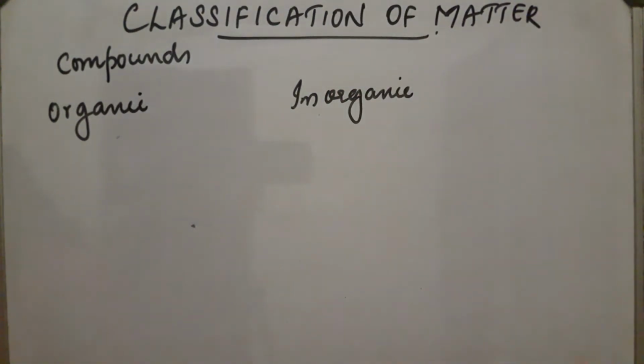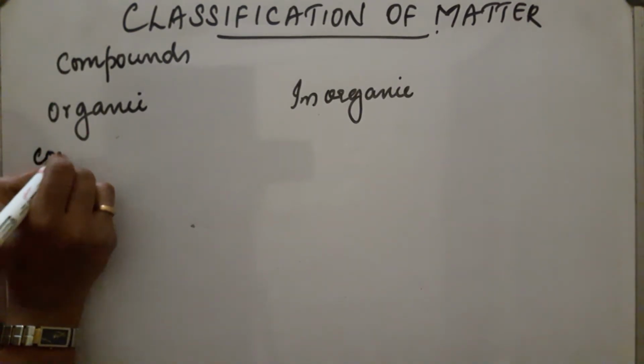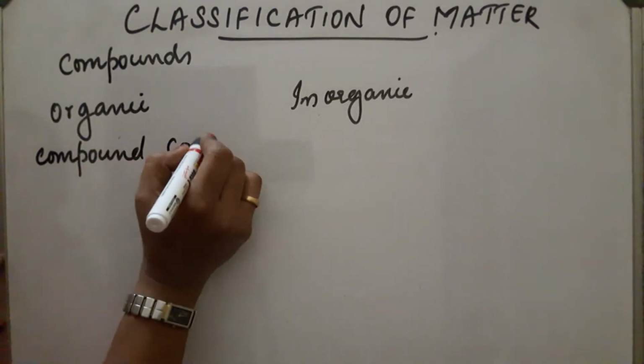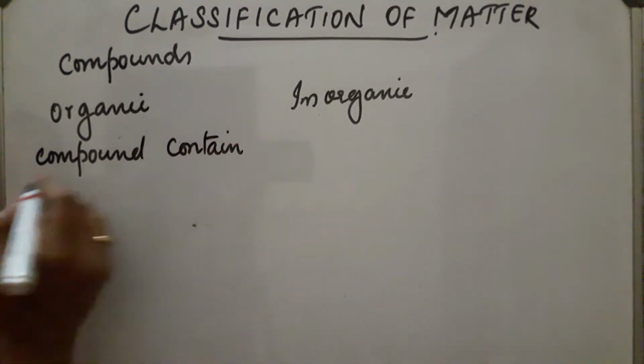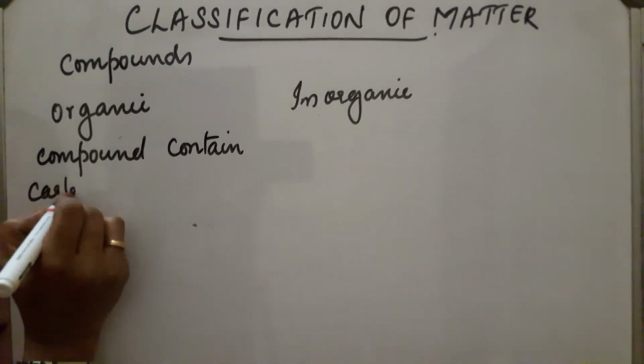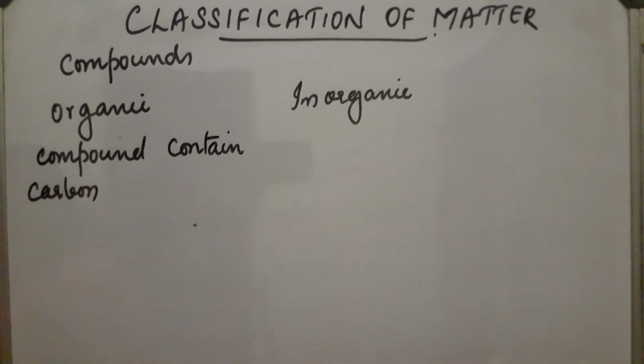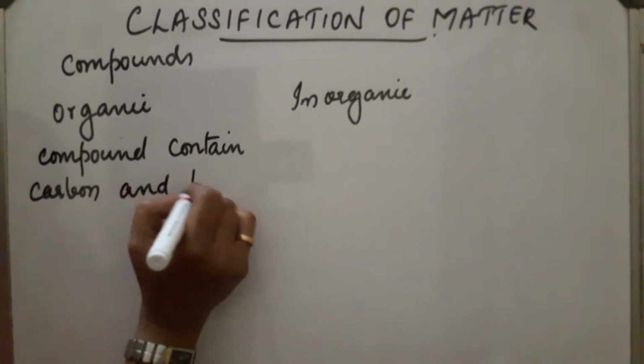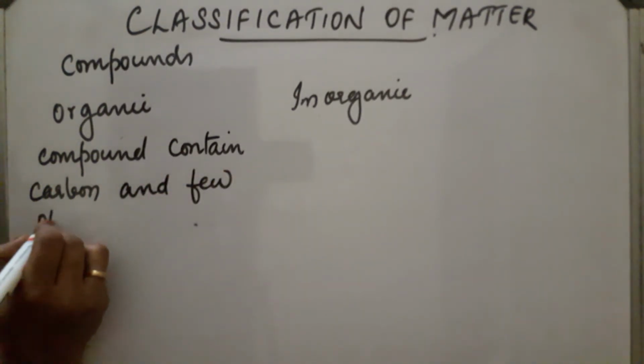Organic compounds contain carbon and few other elements like hydrogen, nitrogen, sulfur, halogens, etc. The main element is carbon.